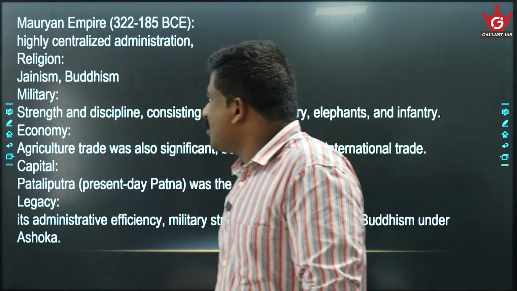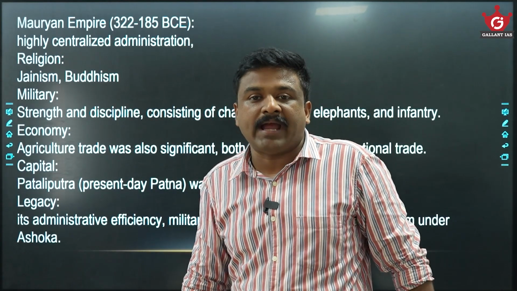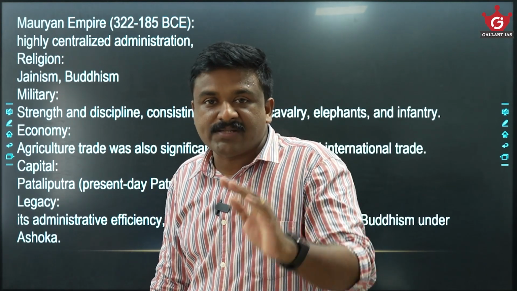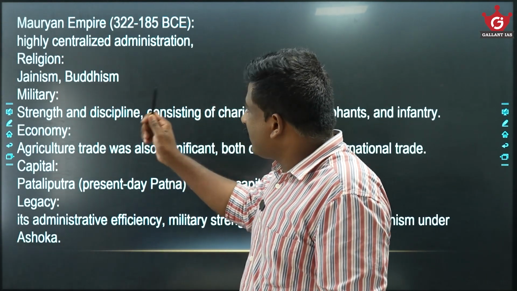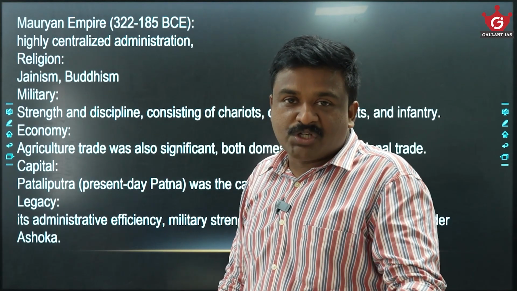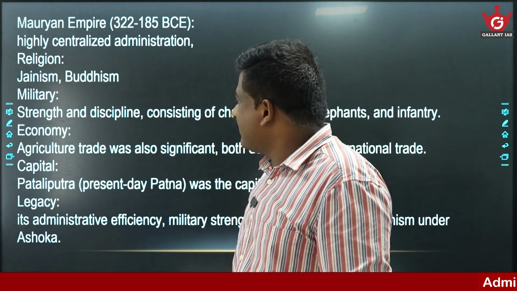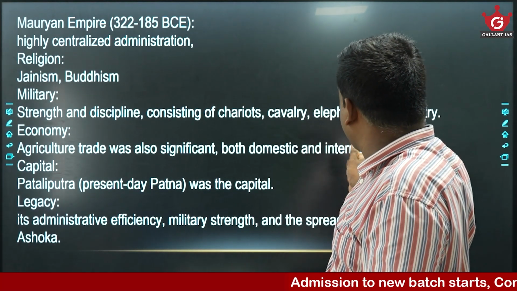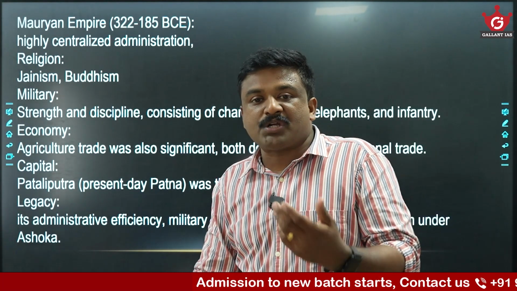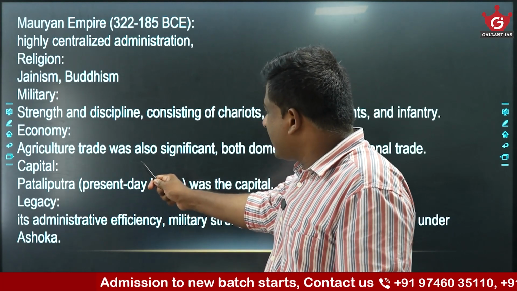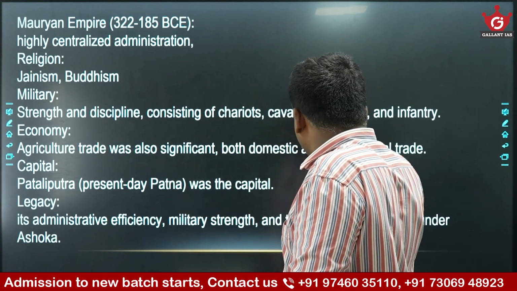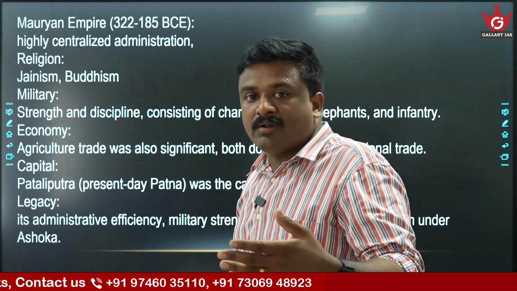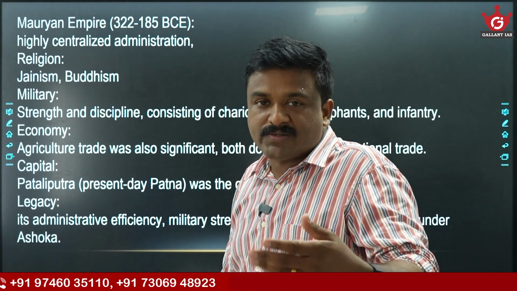Now coming to the differences between the Mauryan Empire and the Gupta Empire. Mauryan is highly centralized, but Gupta is less centralized. The Mauryan religions were Jainism and Buddhism, but Gupta rulers promoted Vaishnavism and Shaivism. Military strength and discipline consisted of chariots, cavalry, elephants, and infantry, but more innovations came in the Gupta age. The economy is agriculture. Trade was also significant, both domestic and international. But in the Gupta economy, more stress is on guilds and trade.